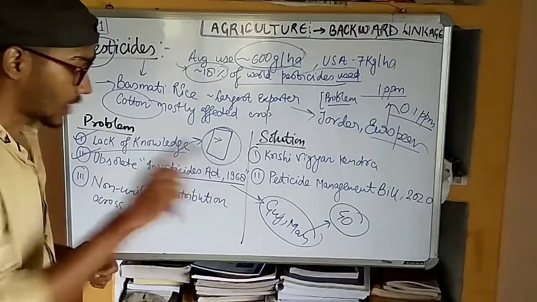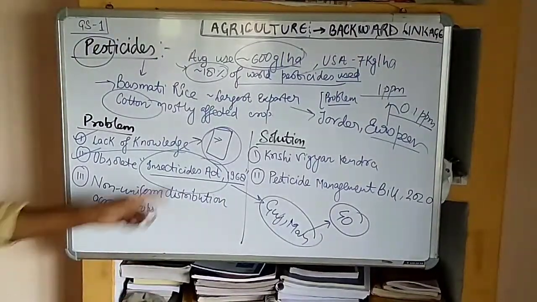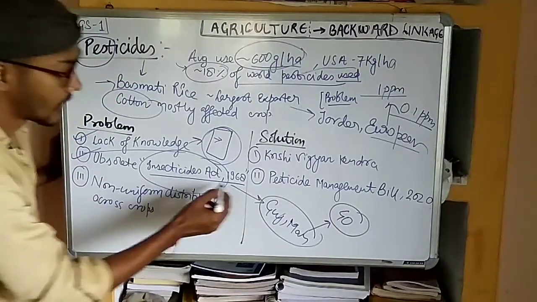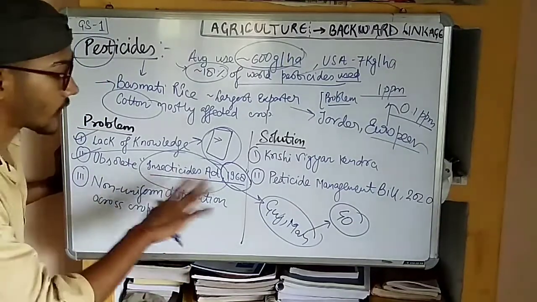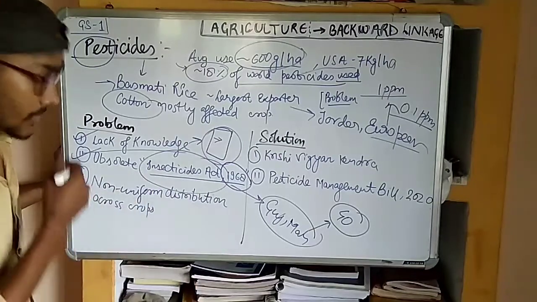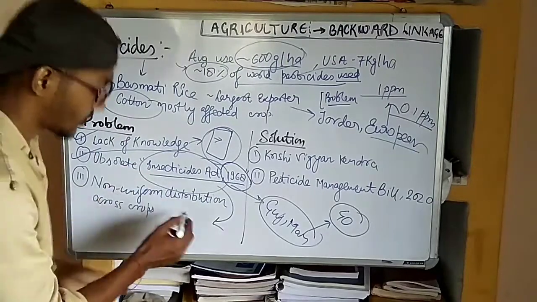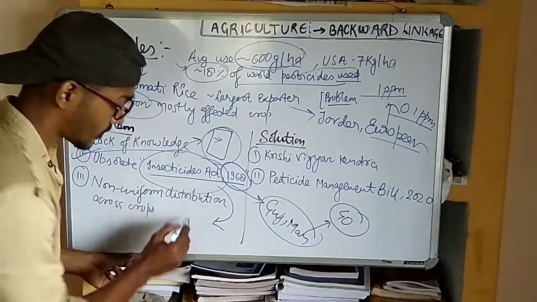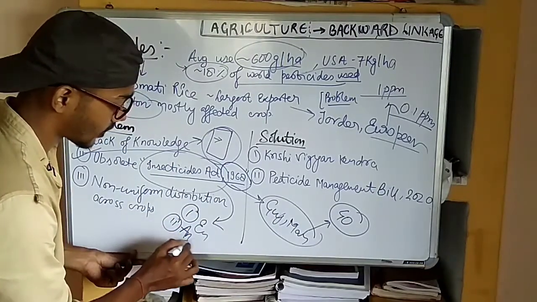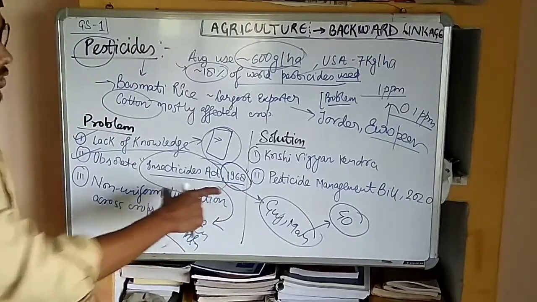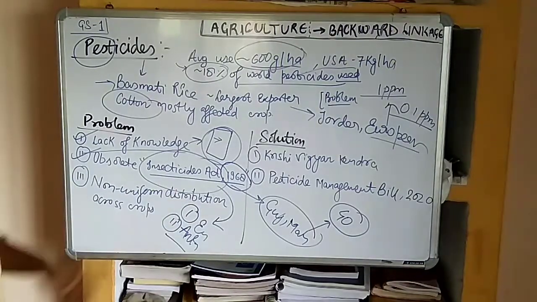But in spite of this, the act does not punish the culprits. Why does it not punish the culprits? Because this act is very obsolete. This act was made in 1968, and now we are living in the present era of 2020, and still we do not have a strong act which can punish the culprits. This act mentions only the impact on the environment, that it will punish if there is damage to the environment and, second, if there is damage to animals, but it does not mention anything about humans. So the one who was responsible for the selling of the banned pesticide was not punished. So this is a problem.